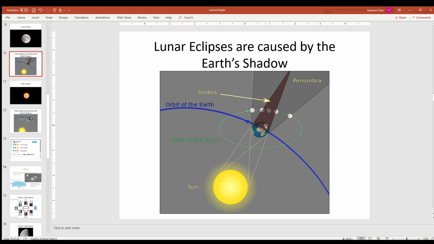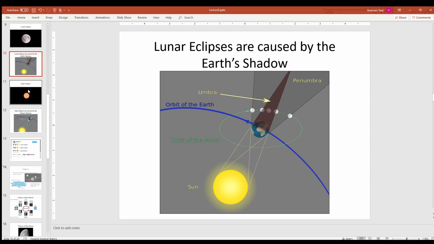What we see in the sky is the moon moving, and after a while it starts moving inside the shadow. Then we have a very dark moon, almost invisible. After a while the moon moves outside this shadow, and this is called a lunar eclipse.